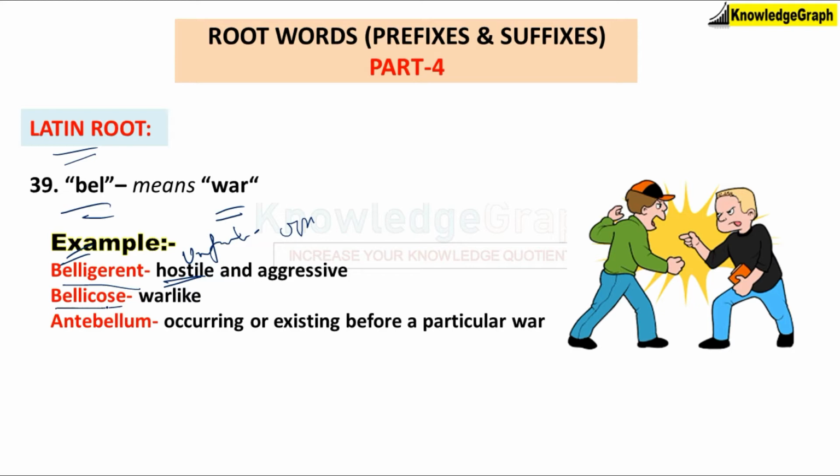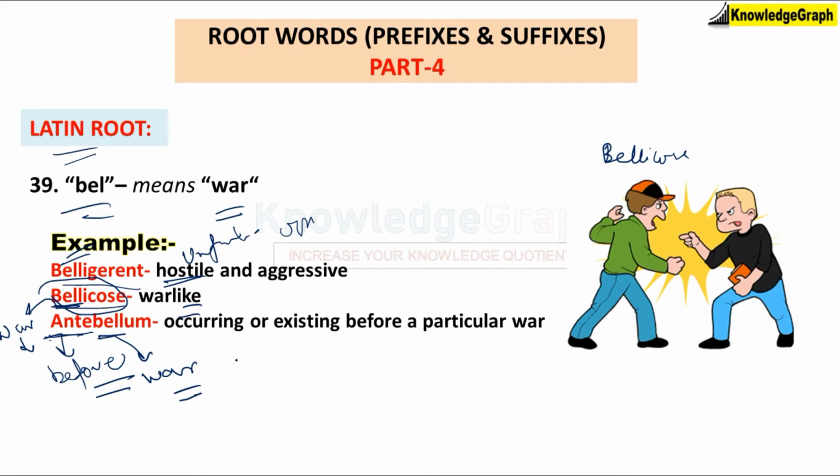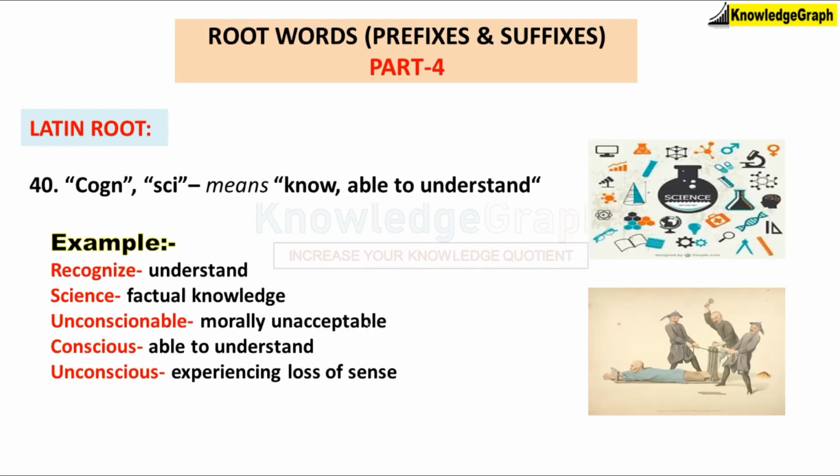So that's belligerent. Bellicose: you see the root word bell, you are going to relate this word somewhere with war, conflict, something like that. So whenever you come across a word which has bel in it, you have to believe it is related somewhere with war or some kind of conflict or some kind of opposition. So bellicose means warlike. So this is kind of a bellicose situation. Next word is antebellum. The root word ante, anti means before, and bell is war. So before war, something occurring or existing before a particular war is called antebellum. I hope that was clear.